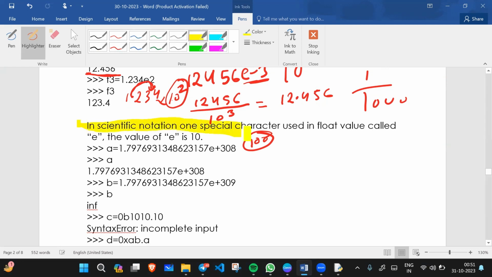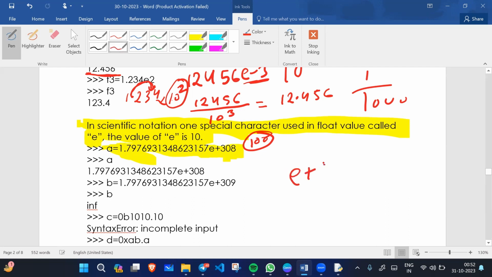So in scientific notation, one special character used in float values is called e. The value of e is 10. For example, a equals 1 point something and e plus 308. So e plus 308 means 10 to the power 308. So when I print a, this value will print.